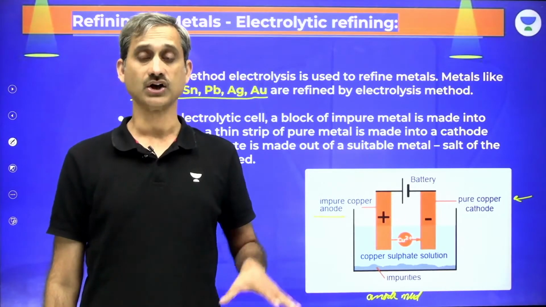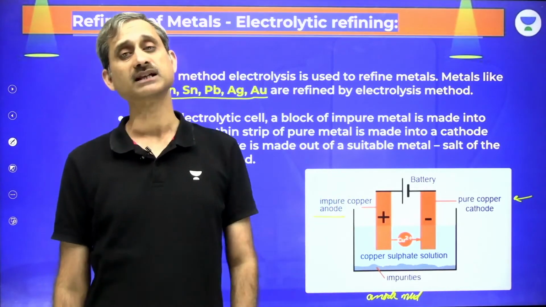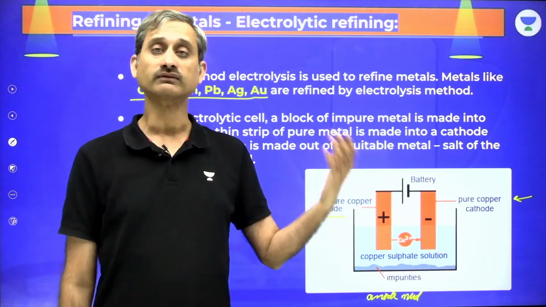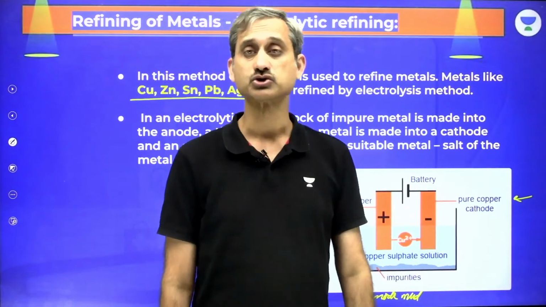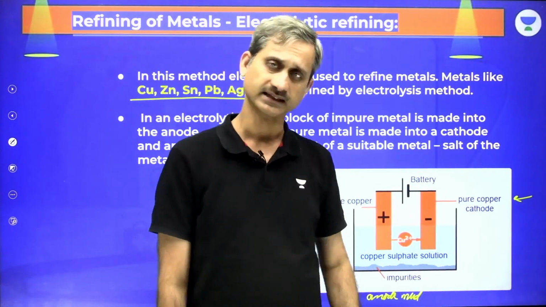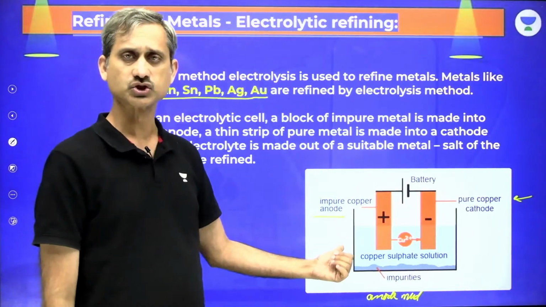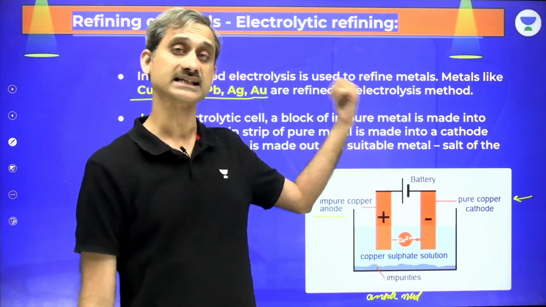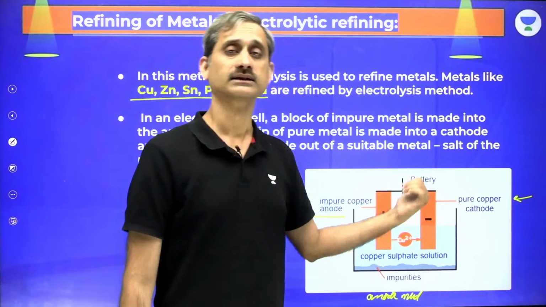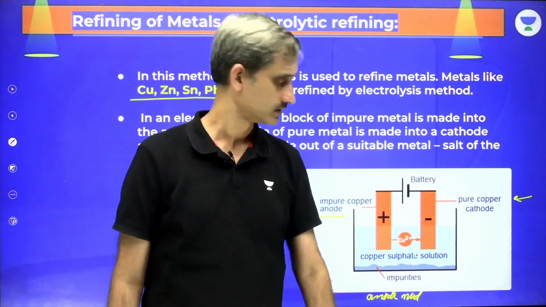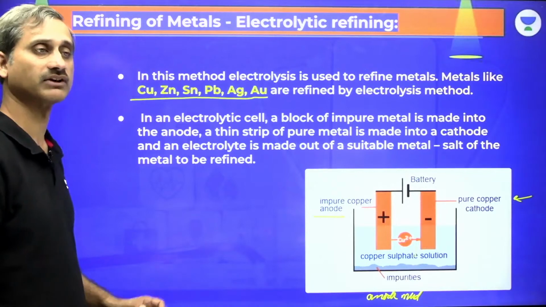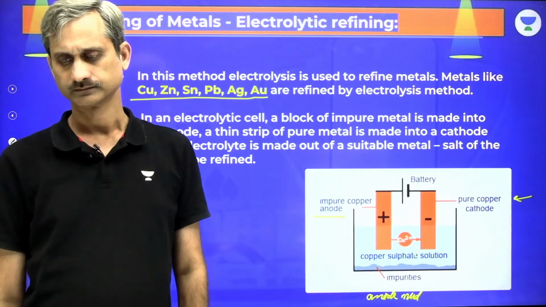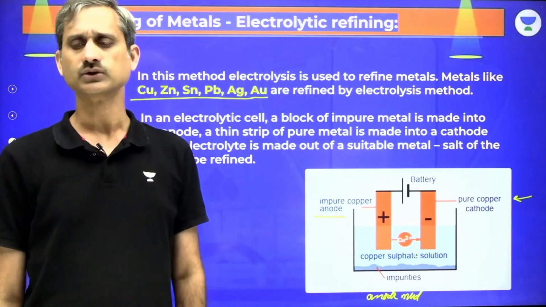So this is what we have as electrolytic refining of copper. Now this question has been asked line by line from NCERT in IIT Advanced. Which of these statements are true for electrolytic refining of copper? In this case, what happens is anode is consumed, cathode becomes thick, the concentration of electrolyte does not change, the impurities are collected as anode mud. These impurities contain precious metals. So that is what we have as electrolytic refining of copper. Anybody has to ask anything here? Any confusions? Anything you want to ask?